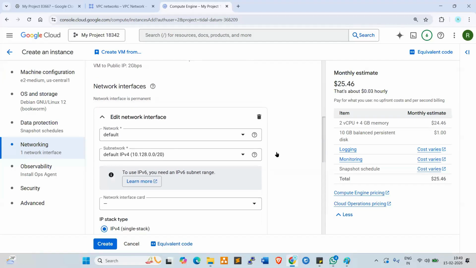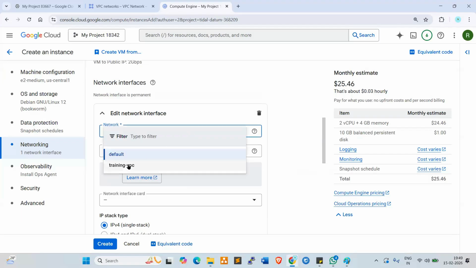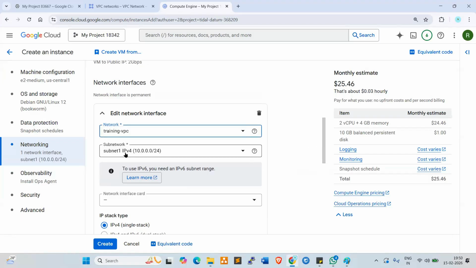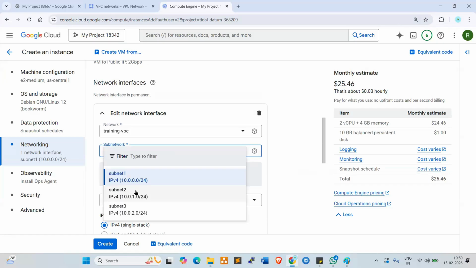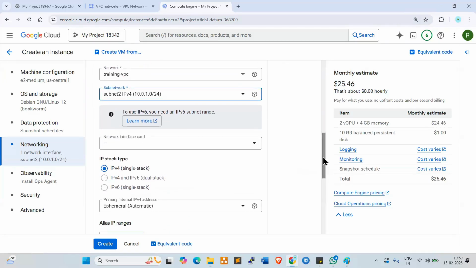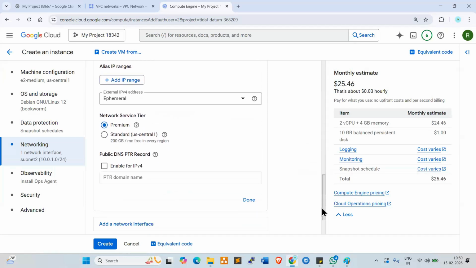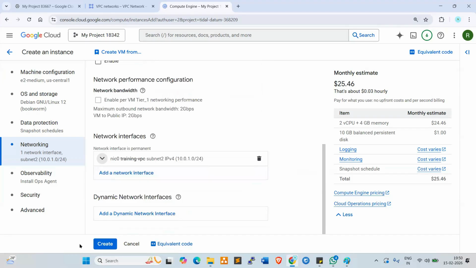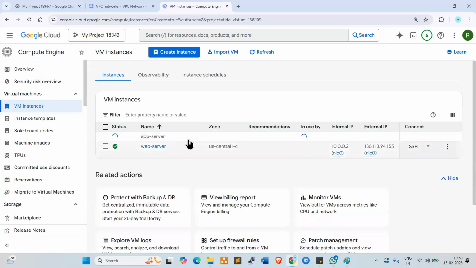Look at here, default network is there, so select the training VPC. Select subnet 2, right? App server I want to create in subnet 2. So now click on done and create the server. So app server is being ready.